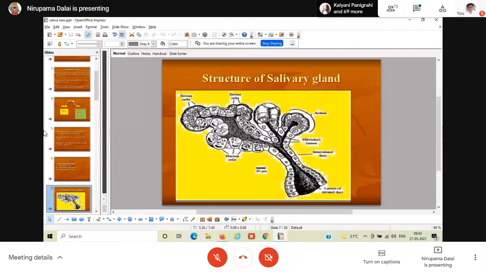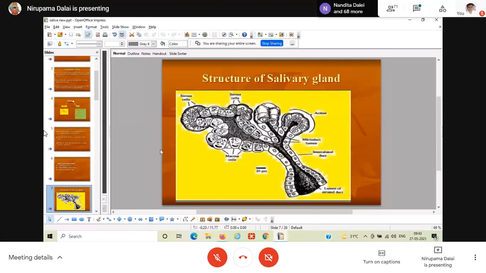But the serous cells are somewhat flattened in structure and they are present at the periphery. So that is known as the serous demilune part. This is a peculiar structure of a salivary gland, showing the numerous acinous cells followed by the duct. These acinous cells are secreting the saliva.